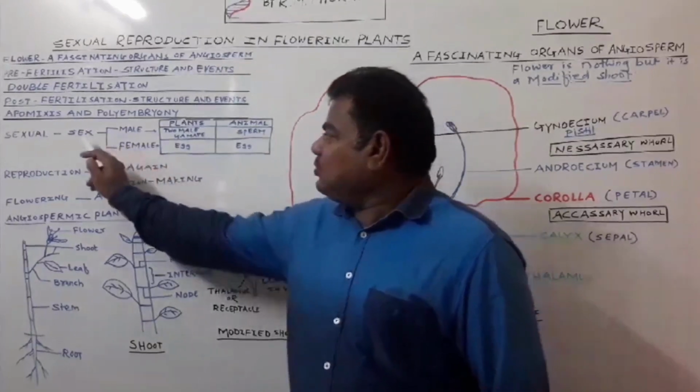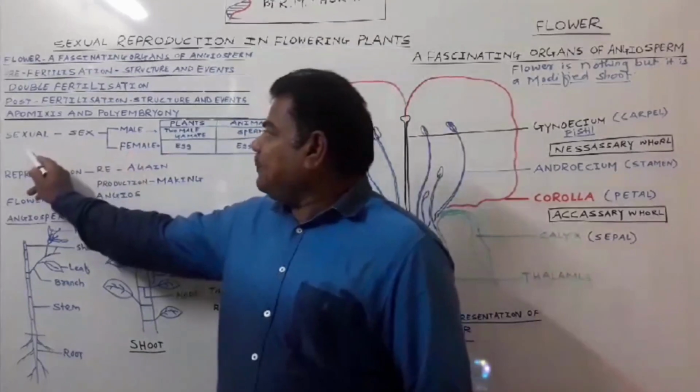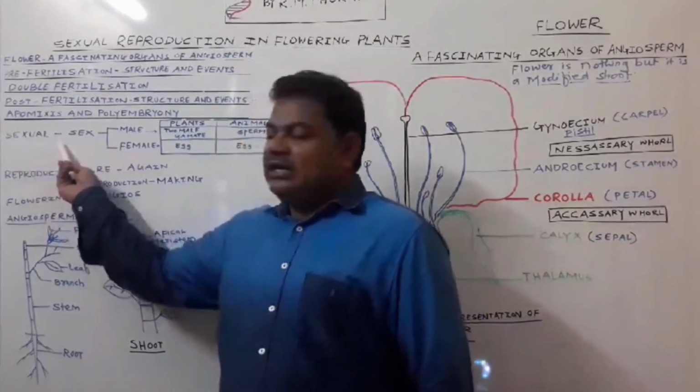Male and female, these two sexes take part in that process. That process we call sexual.